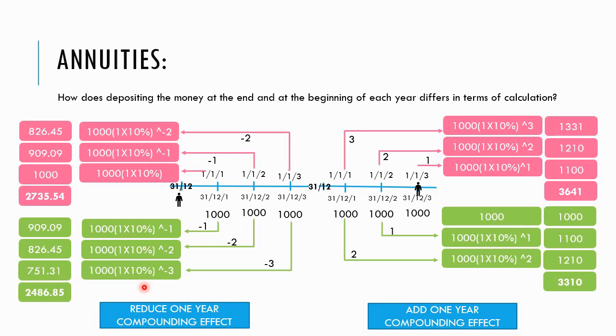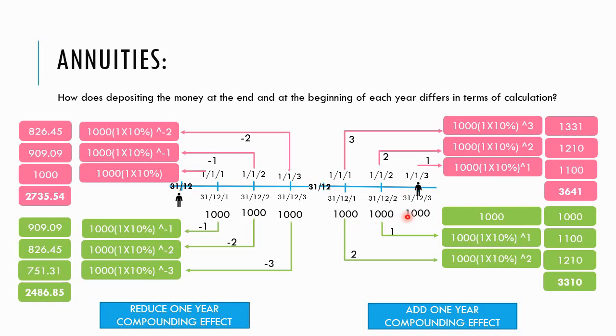Okay, so for future value, we deposited the money at the end of each year, and we would like to know what is the value at the end of year 3. We would like to know the value of the 1000, 1000, 1000 at the end of year 3. Under ordinary annuity, we're only going to compound 2 times because the third year 1000 is already at the end of year 3.